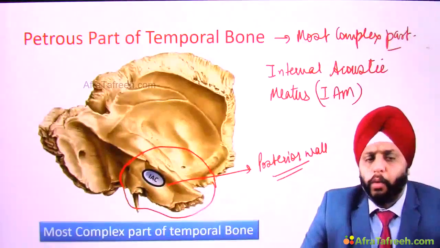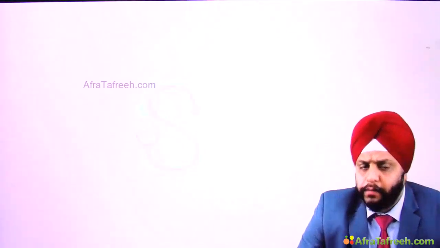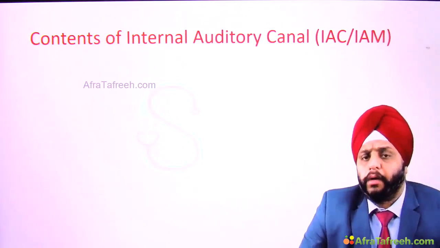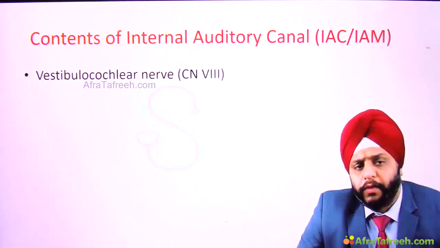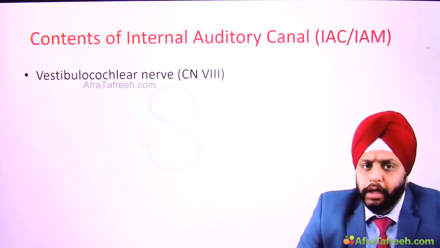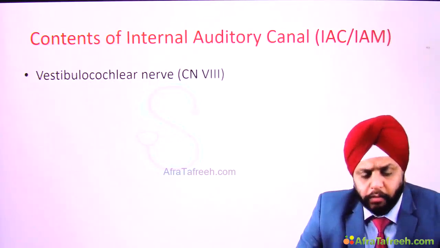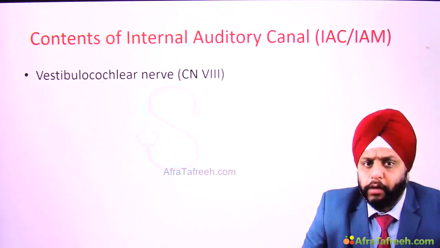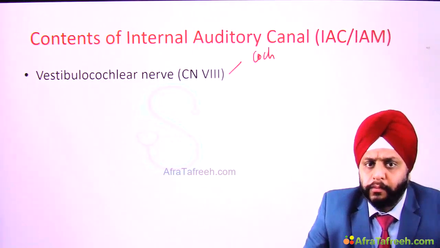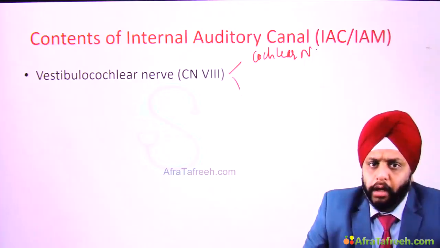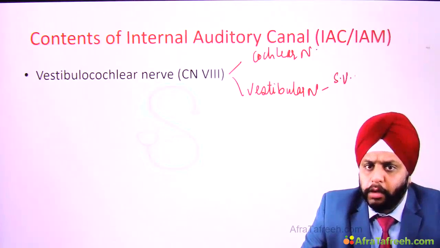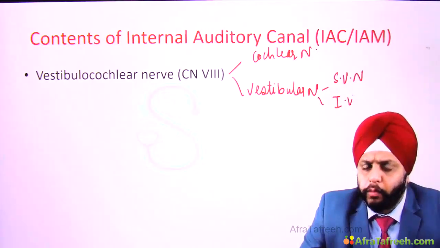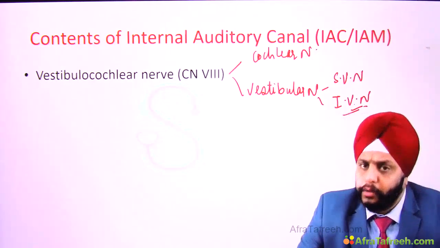Right? Okay, now what passes through the IAC? What are the contents of the internal auditory canal? The contents are, number one, we have the vestibulocochlear nerve, that is your 8th cranial nerve. Right? So that goes through the IAC, it will later on divide into the cochlear nerve and the vestibular nerve. The vestibular nerve further divides into the superior vestibular nerve and the inferior vestibular nerve inside the IAC.